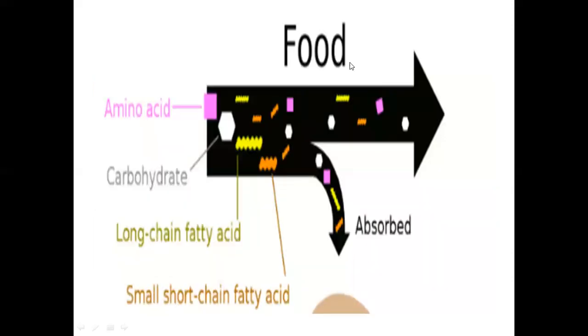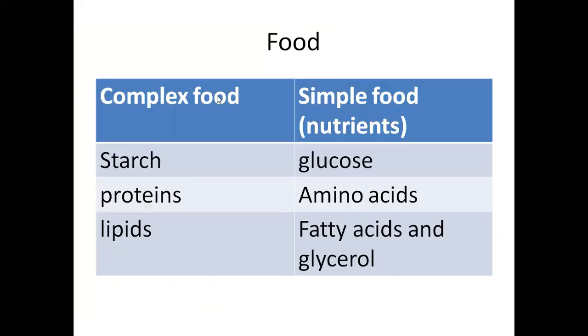glycerol. إذا بدي أشوف أنا هون هعتبر this is the small intestine. إلنا in the small intestine حيكون في عندي simple food or nutrients اللي هن الامينو acids, fatty acids and glycerol and glucose.